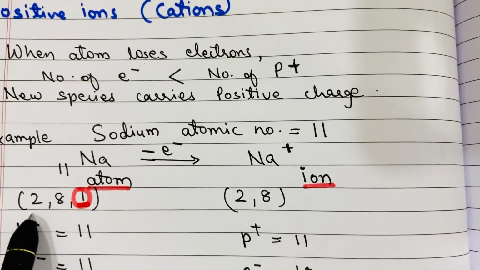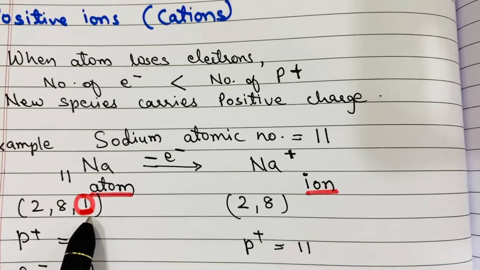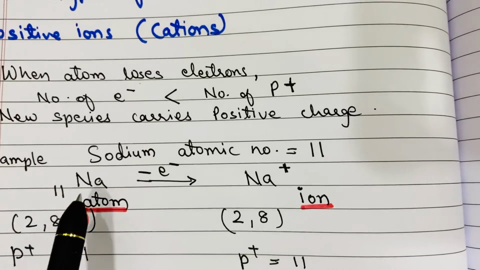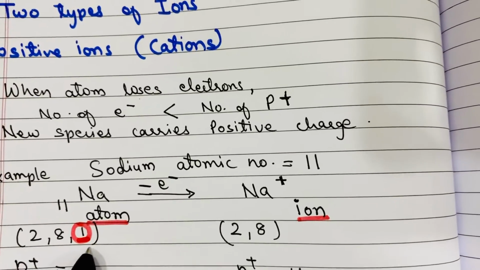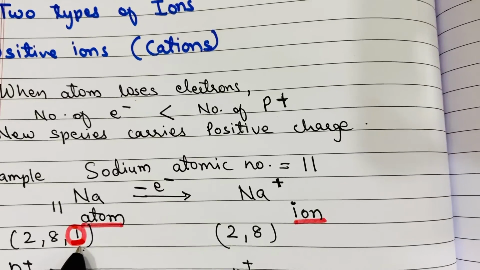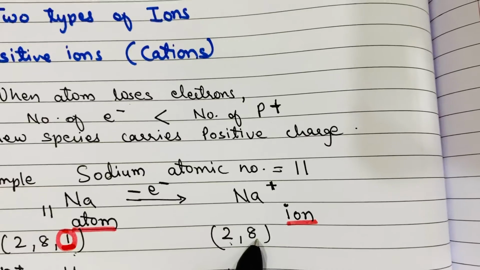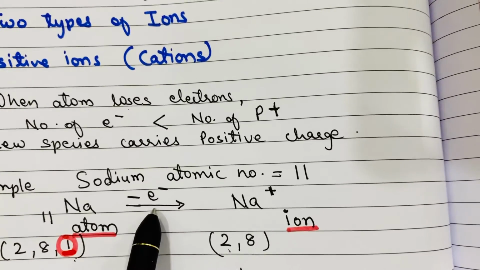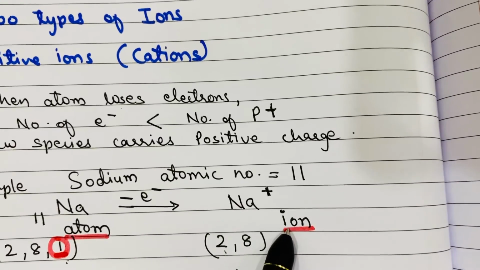From this electronic configuration, it is clear that it has one valence electron in its outermost shell. Because of this one electron, the sodium atom is highly unstable, and it will try to lose this one electron to get the stable electronic configuration of neon, 2, 8. So when the sodium atom loses this one electron, it becomes sodium 1 positive ion.